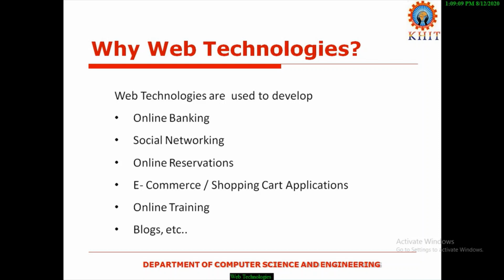IRCTC is another example of an online reservation system, APSRTC, etc. Coming to e-commerce websites, e-commerce websites also use web technologies, like Amazon, Flipkart, eBay, Myntra, etc.